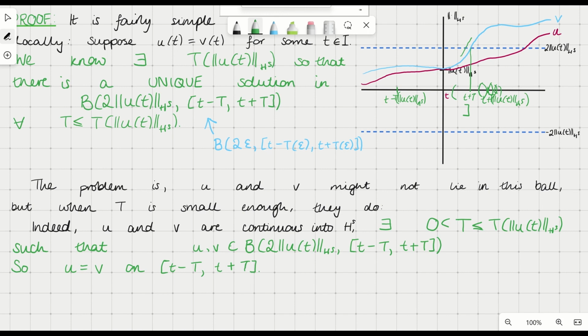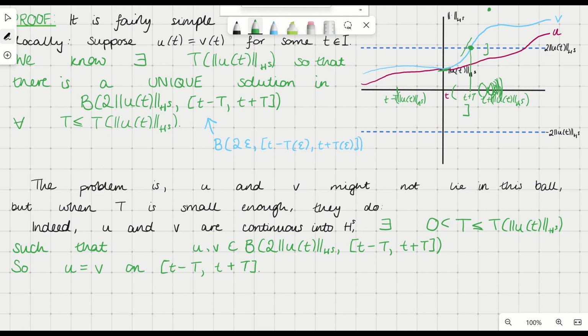In fact, the norm of u is just this norm of u(t), and by the time we get to the endpoint of this interval, the norm of u could have gone up to twice that. So by the time we get to the end of the next interval, it could have doubled again and so on. And so each time, the existence time you get and the time on which you can apply our uniqueness from the local existence theorem gets smaller and smaller and smaller. And in fact, there's absolutely no reason to believe that we're eventually going to be able to cover the whole interval I with this argument. You're probably just going to bunch up and get stuck at some smaller time which doesn't cover the whole interval.